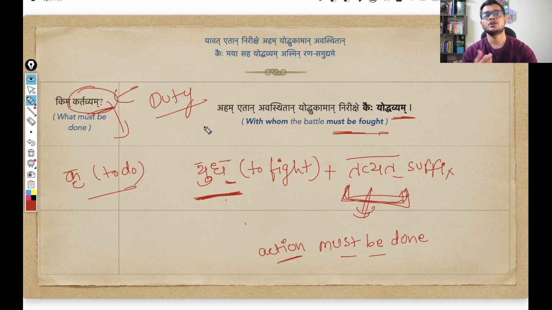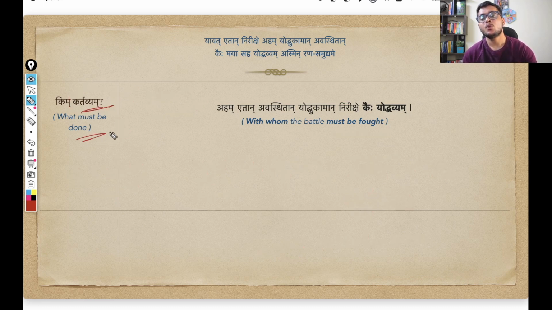So if you think about it, what is duty? Duty is some work that should be done, that must be done. So there is a sort of obligation there, and that sense we are deriving. Why? Because we are modifying the verb root, dhatu, using this particular suffix tavyat. So kim kartavyam, what must be done?